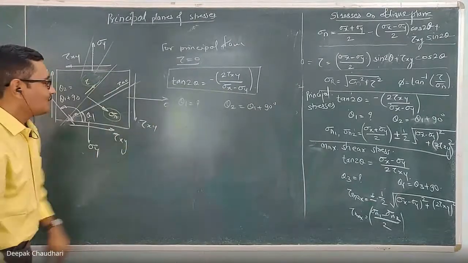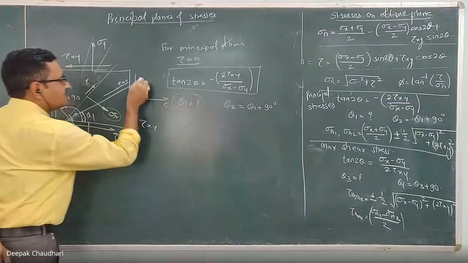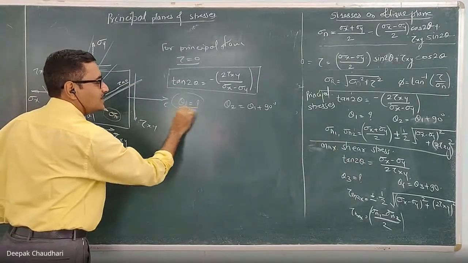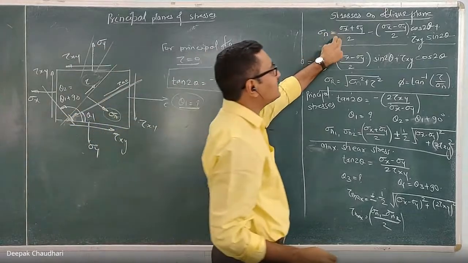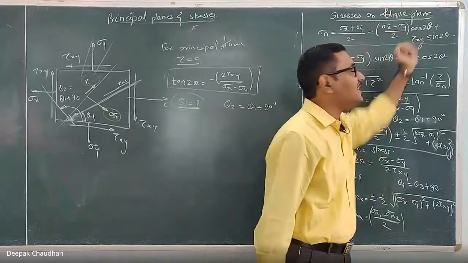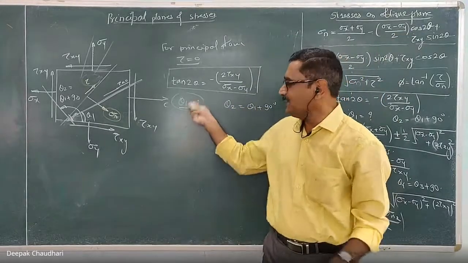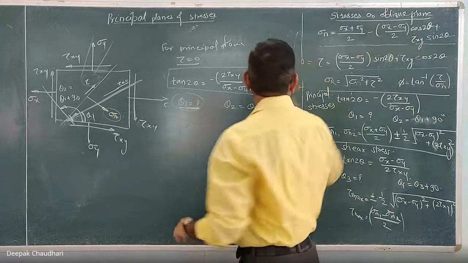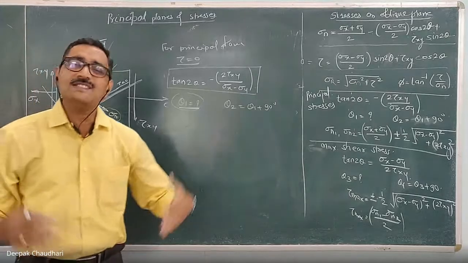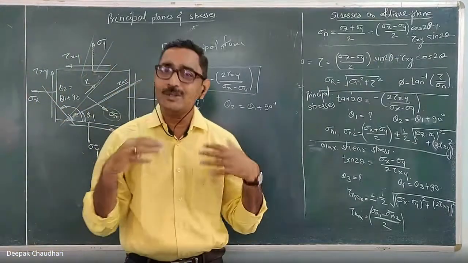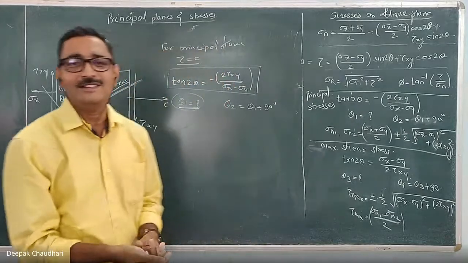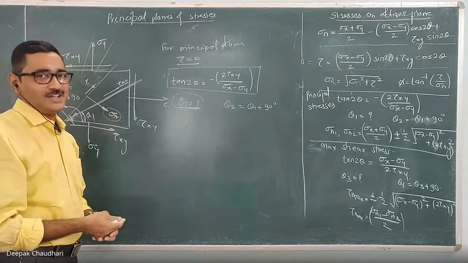Now if I substitute this theta 1, which is the inclination of the plane on which the shear stress is 0, in this formula, this is the normal stress acting on any oblique plane inclined at angle of theta. If I substitute this theta 1 in this formula, this sigma n becomes the principal stress. Principal stress is nothing but the normal stress acting on a plane on which the shear stress is 0. That plane is known as the principal plane. Sorry, that stress is known as the principal stress.